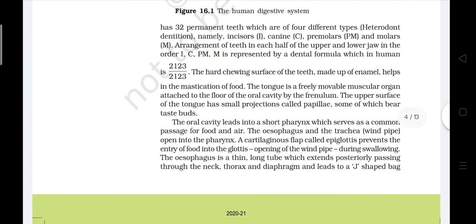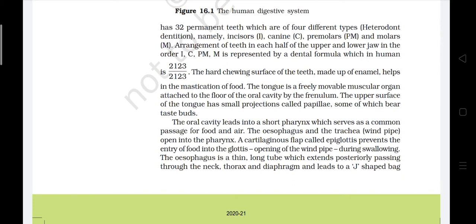The tongue is a freely movable muscular organ attached to the floor of the oral cavity by the frenulum. The upper surface of the tongue has small projections called papillae, some of which bear taste buds. The oral cavity leads into a short pharynx which serves as a common passage for food and air. The oesophagus and the trachea (windpipe) open into the pharynx. A cartilaginous flap called epiglottis prevents the entry of food into the glottis, the opening of the windpipe, during swallowing.